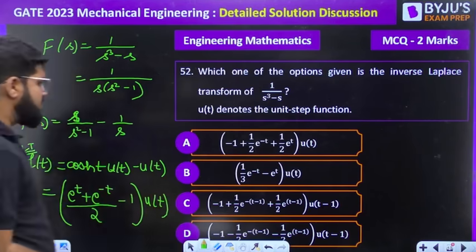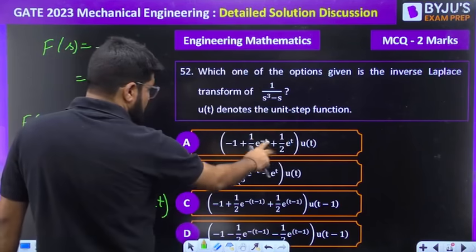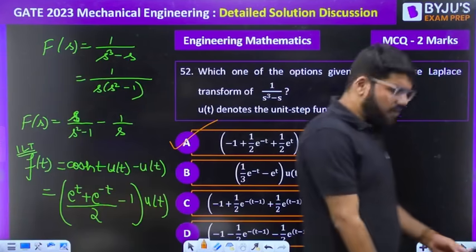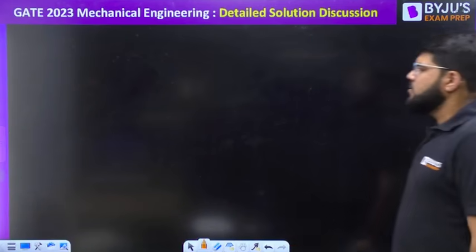Now we just have to match the option. So e power t plus e power minus t whole divided by 2 and then minus 1 separately. My answer is A. The correct answer for the very simple 2-mark question is A. Moving ahead to the next question.